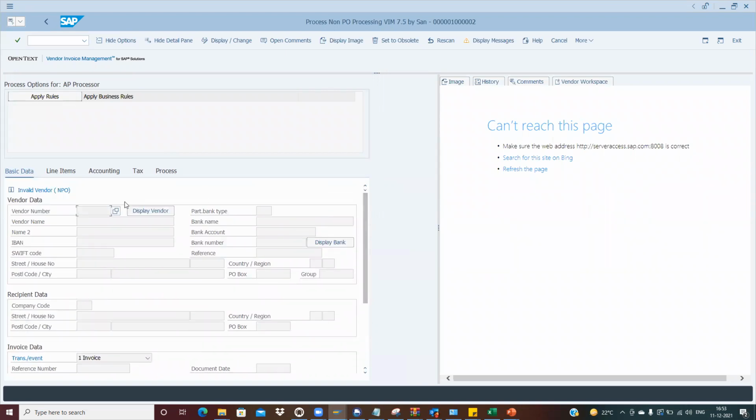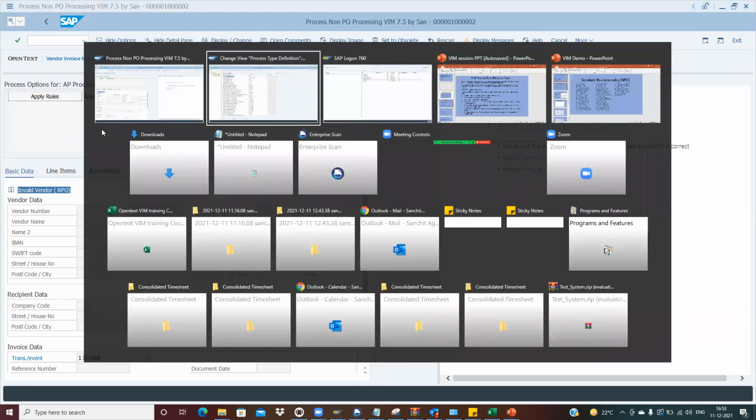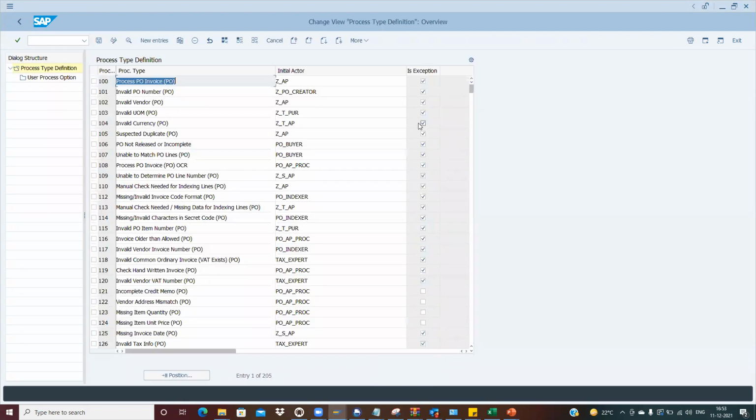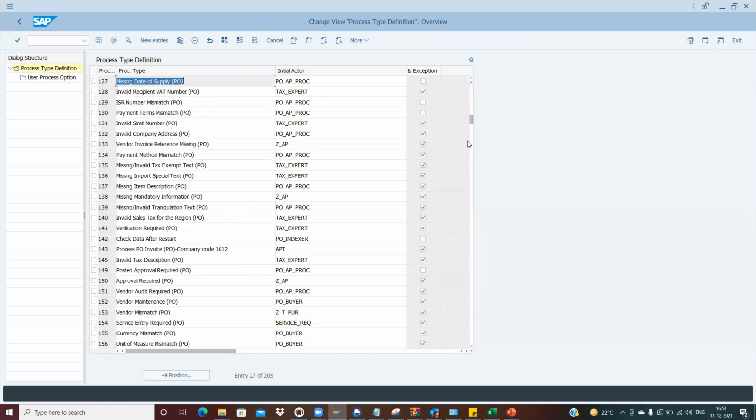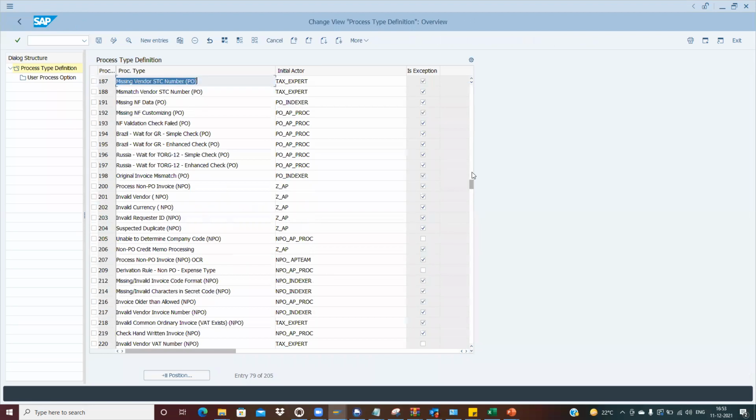this is my process option for AP processor, and here I don't have any option. And here it is telling me invalid vendor or PO. Now, how is this process option for AP processor apply rules coming? The process type is invalid vendor 201, correct? And the initial actor is Z underscore AP.